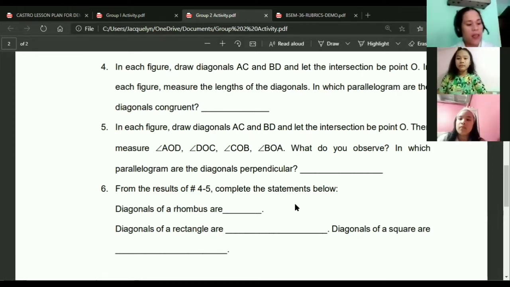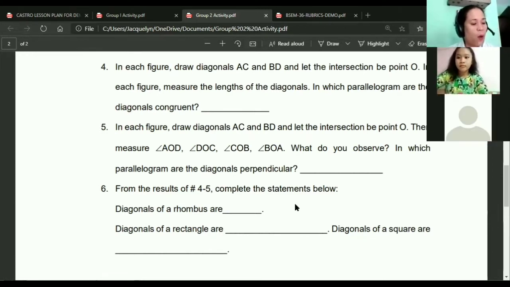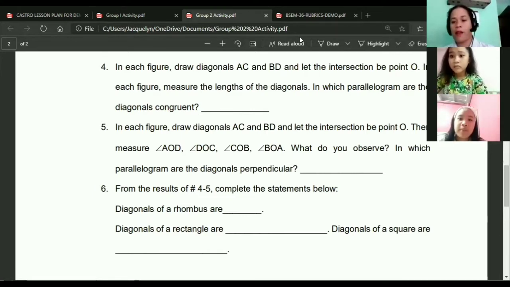Based on the activity we have done, what is the figure we used? Parallelogram. Okay, don't forget to raise your hand, class. Thank you, Angel, for the correct answer. And then, what have you observed about the activities we have done? Yes, Shaira May. Our activity is about the properties of a parallelogram. Okay, very good, Shaira. Now let's proceed to our lesson.